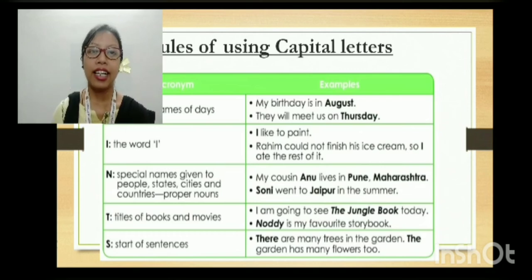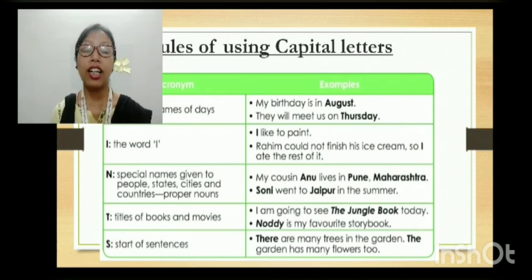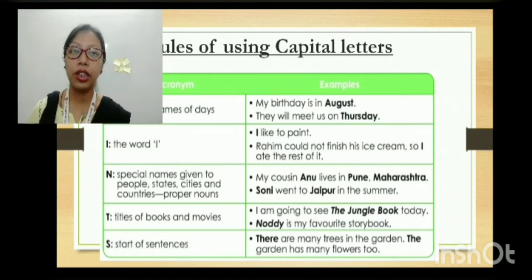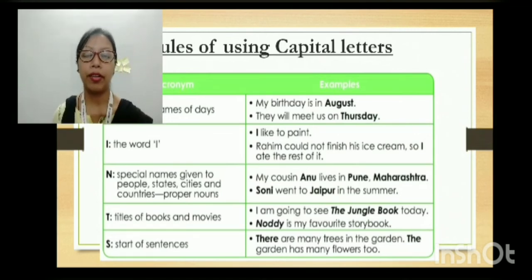Then N. N is for the special names given to people, states, cities and countries, which are proper nouns. Like when we particularize somebody: my cousin Anu lives in Pune, Maharashtra. Here we are talking about the cousin Anu. It has been pointed to Anu, who lives in where? The city has already been given there, Pune, Maharashtra. Then, Sony went to Jaipur in the summer.